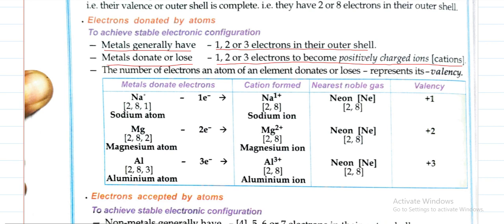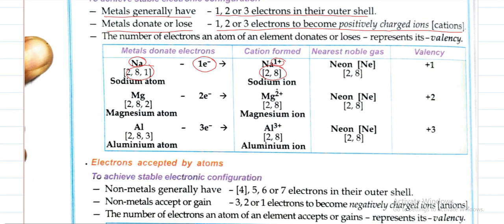Okay. Now here you see sodium, its configuration is 2, 8, 1. So it loses 1 electron and becomes 2, 8. So it gets a positive charge. Hence it is a sodium ion. Next, magnesium configuration is 2, 8, 2. It loses 2 electrons and forms the Mg2 plus ion. Configuration will be 2, 8. Aluminium configuration is 2, 8, 3. It loses 3 electrons and forms Al3 plus ions.